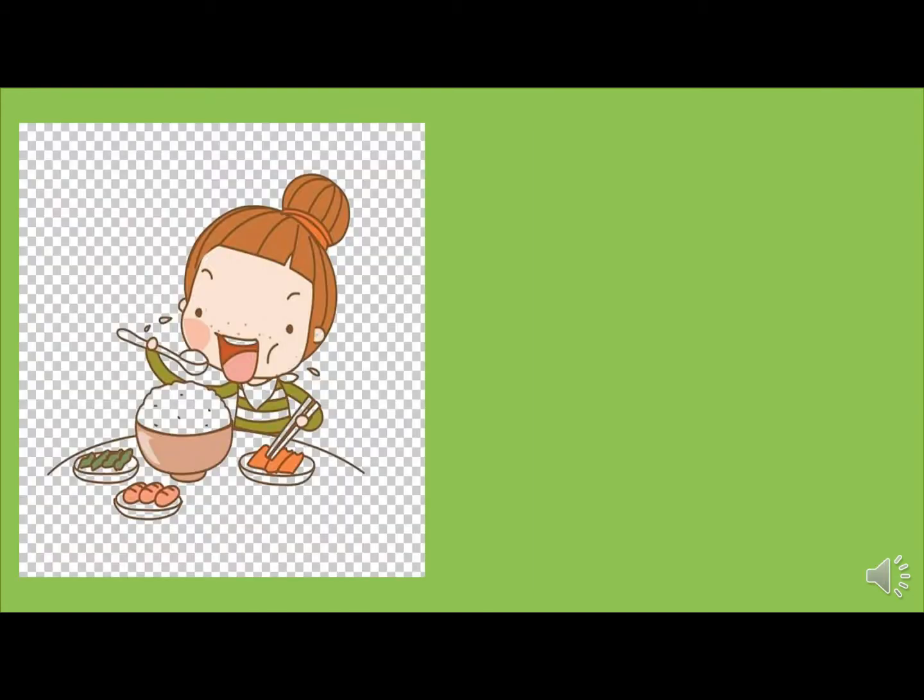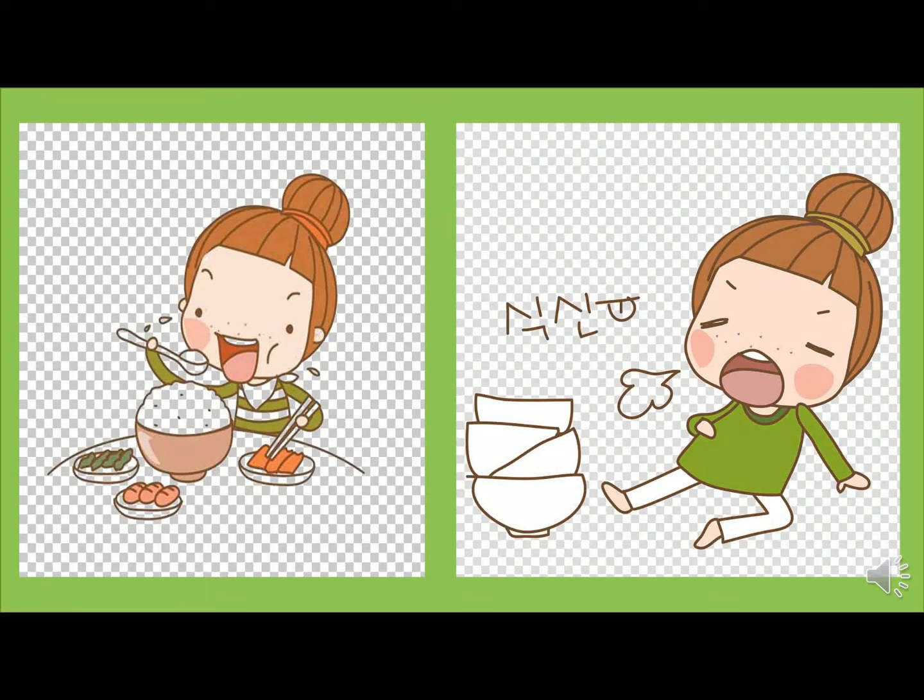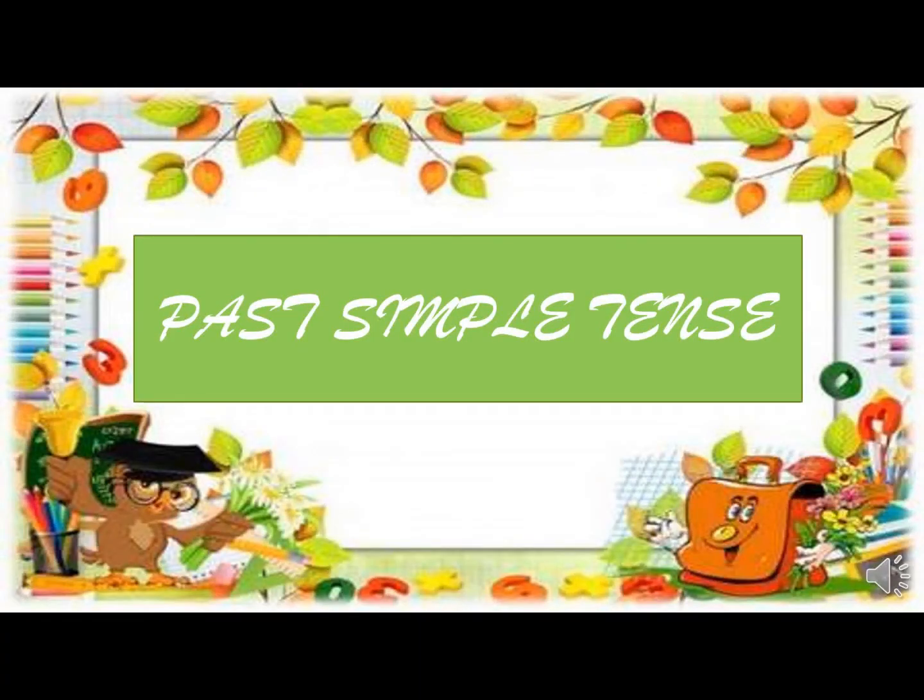Now, let's look at another example. A girl is eating. Right, my dear students? Just focus on the words: a girl is eating. And now what happened? She ate food. Right, my dear students? So today we are going to learn about past tense.